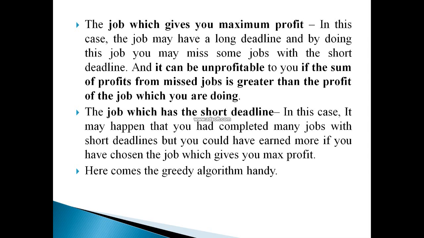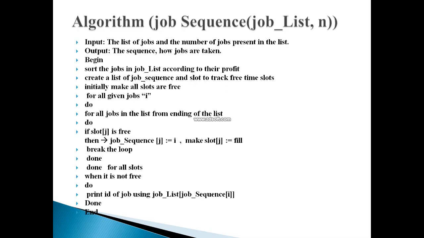Other than this, if we go with the deadline, it may happen that more and more jobs have the same deadline value, because of which you will not be able to execute all the jobs at the same time. So which logic or concept do we actually use to choose here? For this we make use of a greedy algorithm.